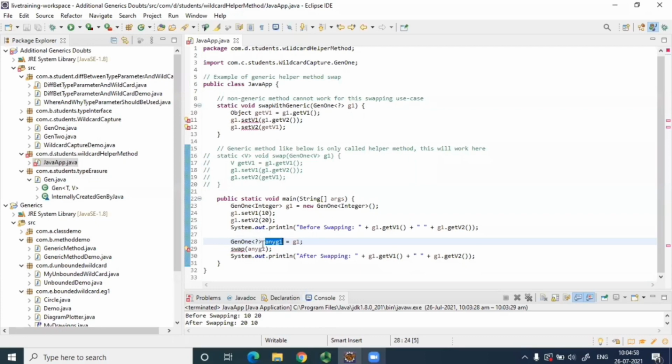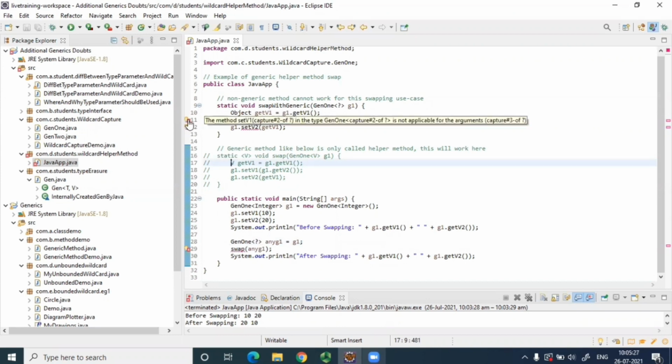Gen 1 of unknown type, if you pass to this type-safe one, it works. I've written object here, so there is no type safety. Here there is type safety. Whatever is passed here, it will be the same. But is it sure that this question mark will be object over here, like we have this V and V, correct? Are you getting the point? What is the error coming?